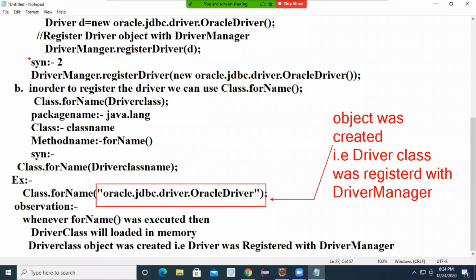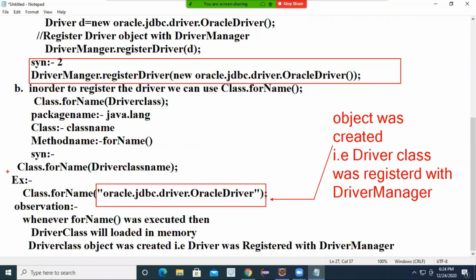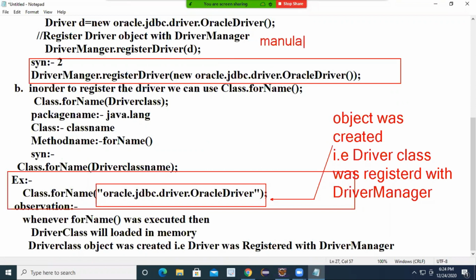What is the difference between the registerDriver method and Class.forName? With the registerDriver method, manually creating the driver object is required. But with Class.forName, no need to create any object. If you just pass the class name, the object is created and the driver object is registered with the driver manager.